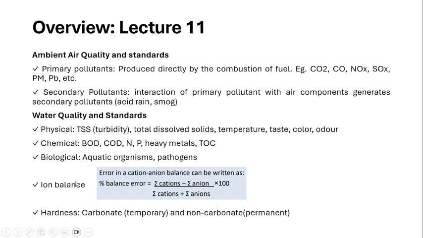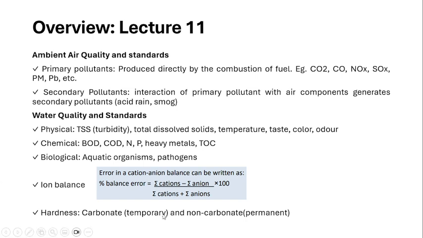If we see the ions, they are mainly classified into two types, cations and anions, one of which is positively charged and the other negatively charged. We are going to calculate the error percentage in this cation and anion balance. There should be a balance between cation and anion in the water. For every five cations present in the water, the same ionic strength of anion should also be present. The percentage difference in this balance affects the quality of the water.